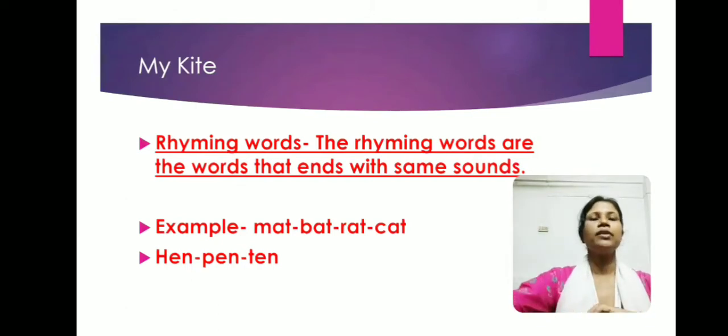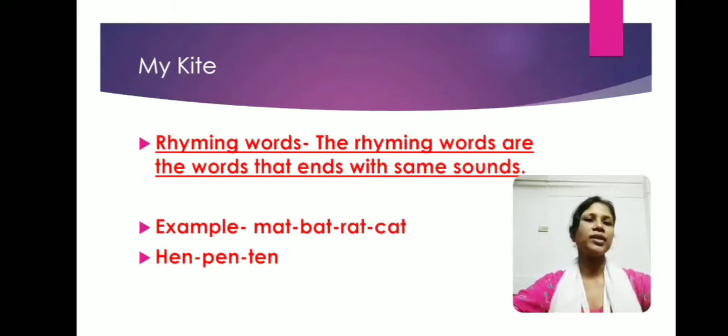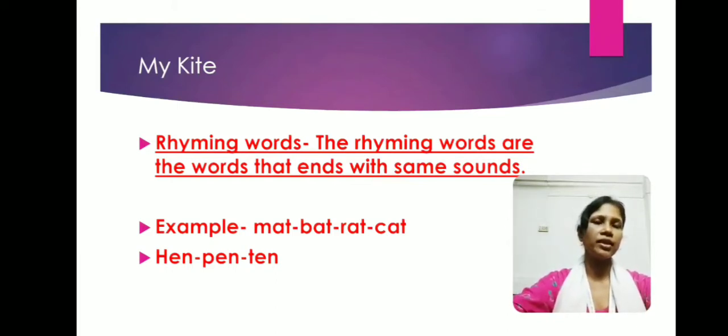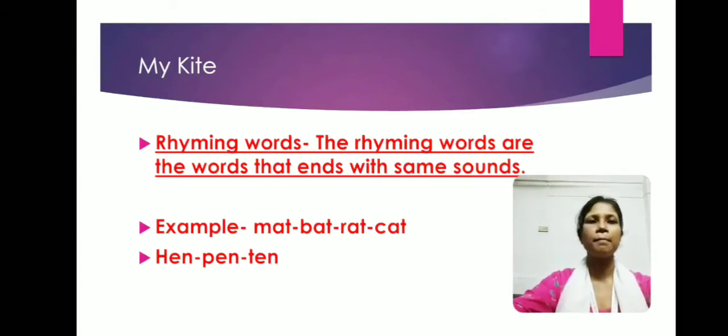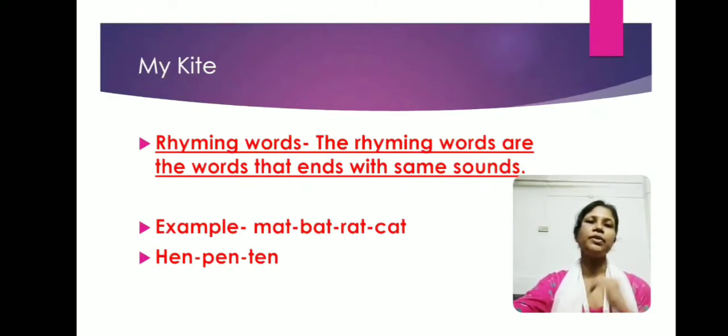Alright, so here I have given an example: mat, bat, rat and cat. So what else can you see here? What we have seen here is that they end with similar sounds. Mat, rat, bat and cat. Here the spellings are different, the meanings are different, but the pronunciation is almost the same. And the next one is hen, pen and ten. So you can say those are rhyming words.